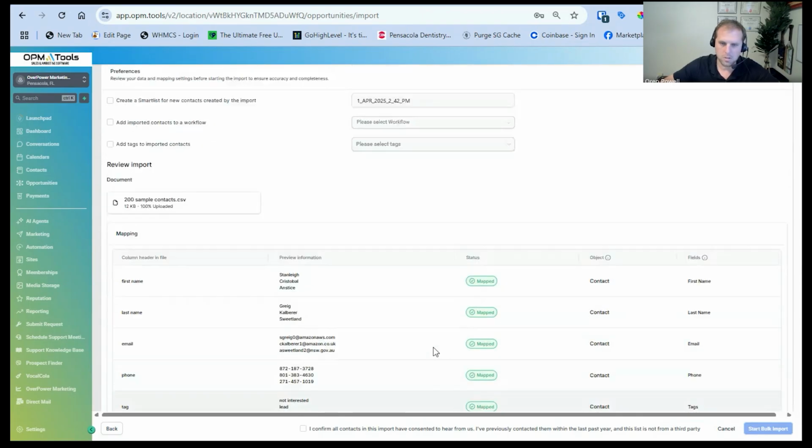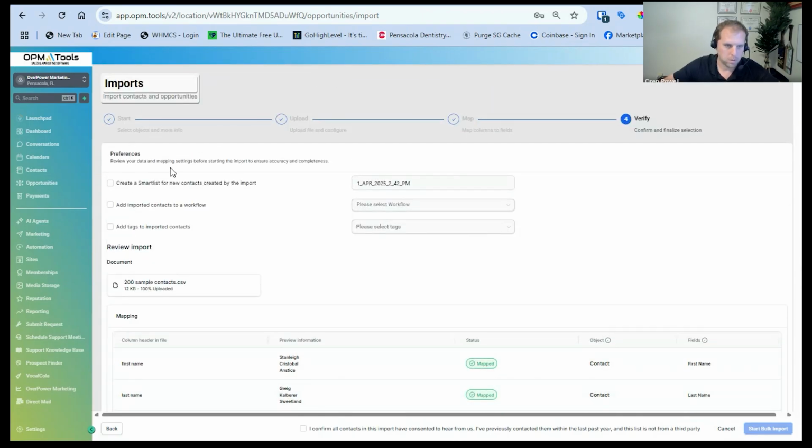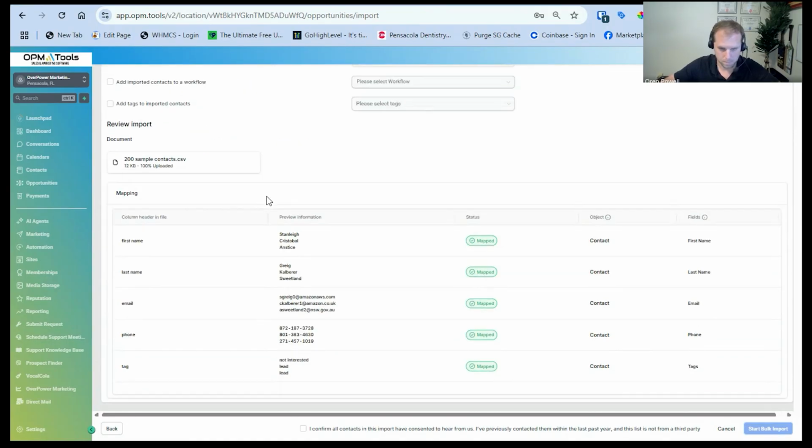In here, it just gives you an overview to make sure that you're putting in the data correctly. But if you do want to add it to a smart list, which we'll talk about in a little bit, add to a workflow, which Colin will be talking about here shortly, or adding additional tags, this is also a place where you could do that. Right now, we've already added the tags into the software, so we're good. So we don't need to do these steps, but these options are there if need be.